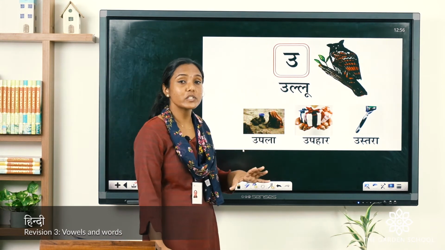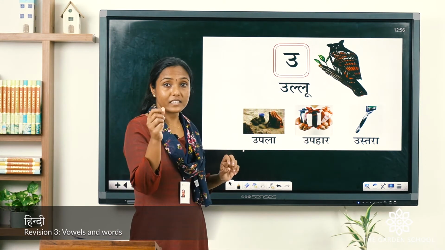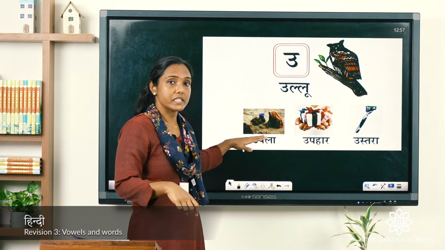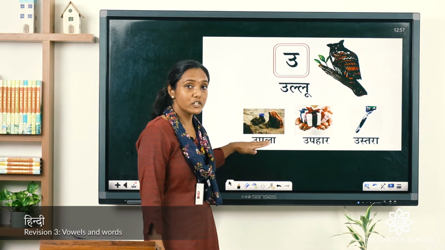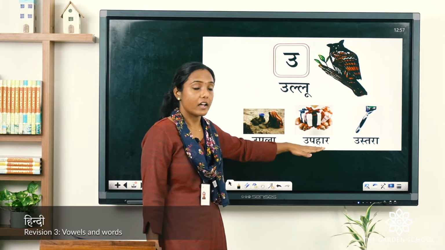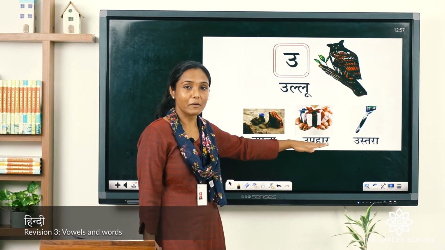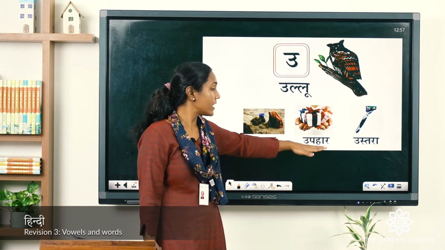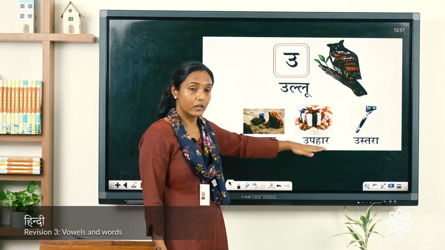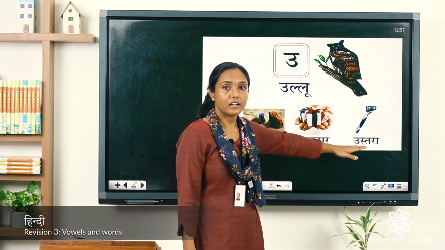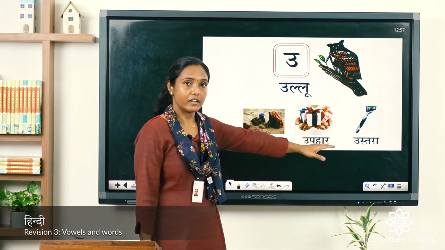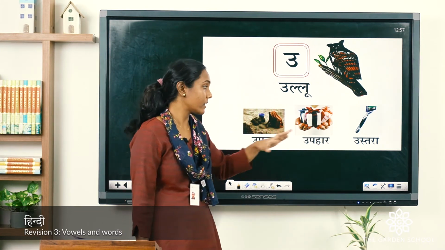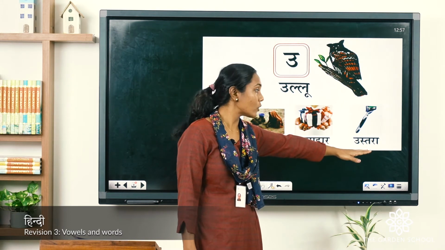A lady, she is using a dried cow dung for cooking purpose. It's a dried cow dung. In villages we can see people using this for cooking purpose. So it's upla. Can you repeat? Upla. Upahar. You all can see and identify this is a picture of gift. In Hindi what we say? Uphar. Can you repeat again? Uphar. Now this is ustra. Just repeat. Ustra. It's a razor, right? Our father used it for shaving their beard. So it's ustra. We call it in Hindi ustra.